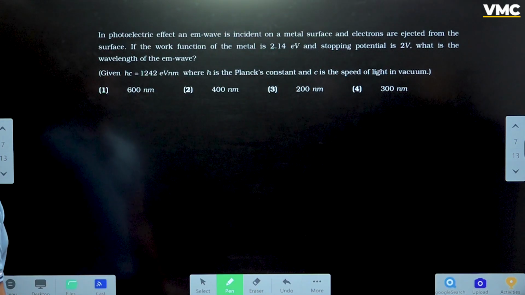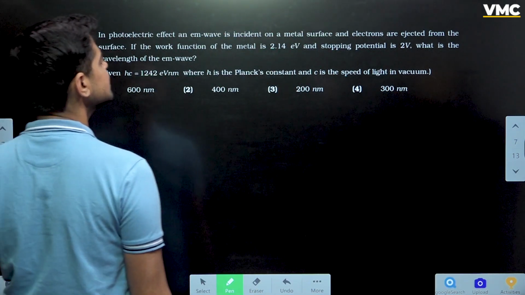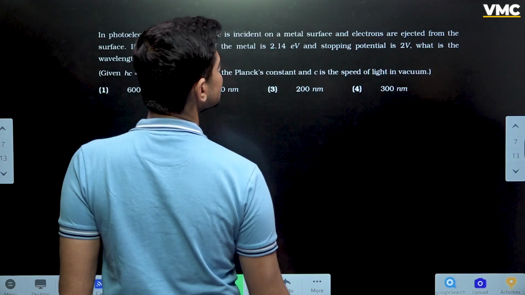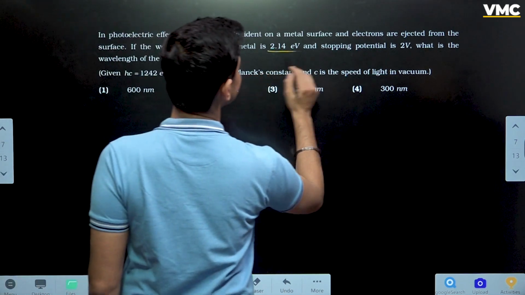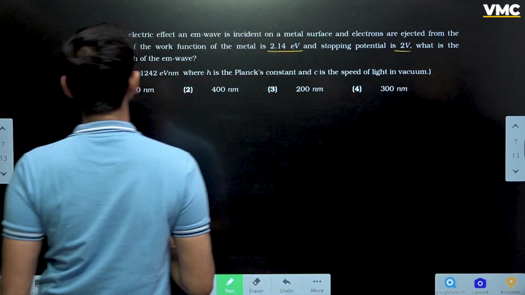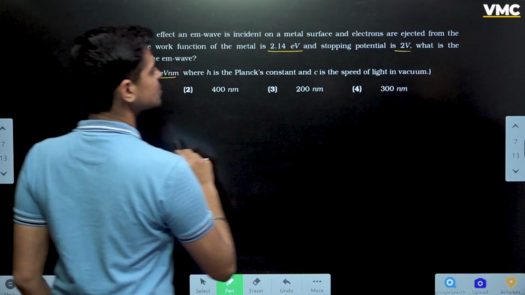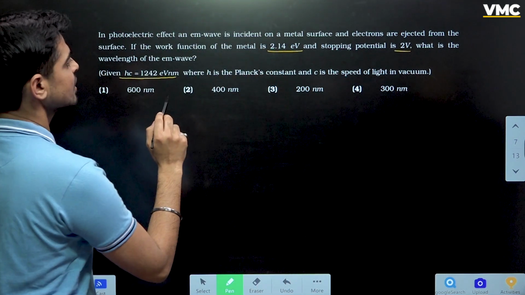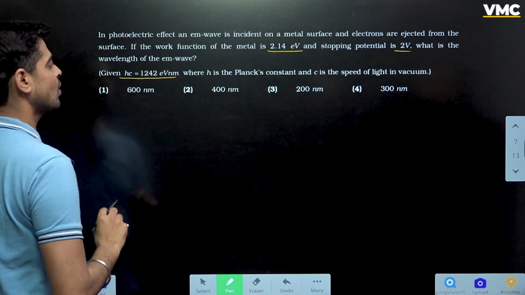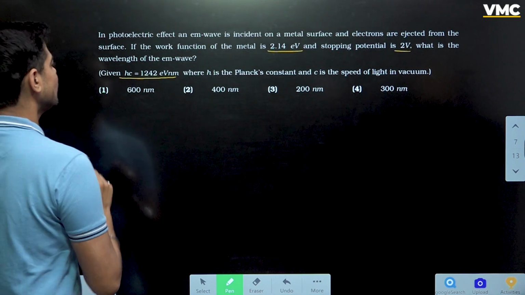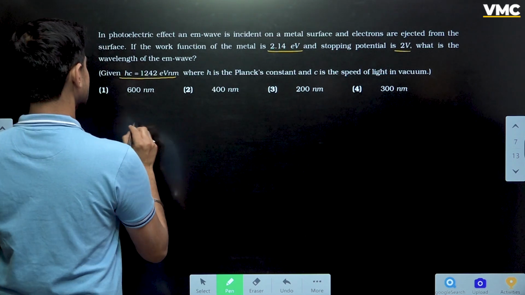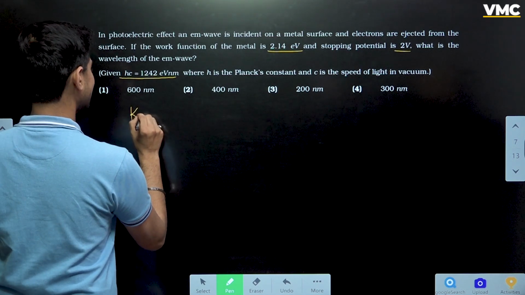In photoelectric effect, an EM wave is incident on a metal surface and electrons are ejected from the surface. The work function is this much, stopping potential is this much, hc is this much. We have to find out the wavelength. All right, so quite a doable question. So my dear students, what we can do here, see, what is K max?